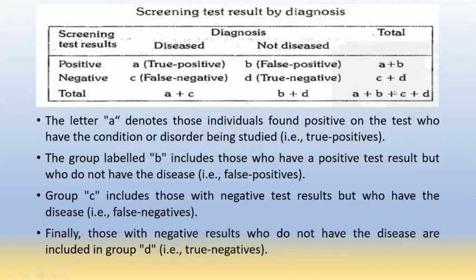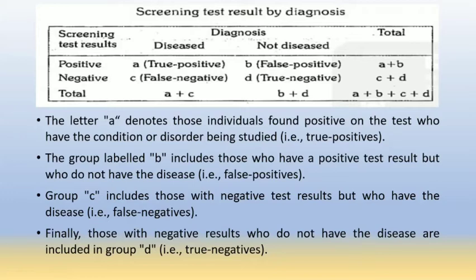The total C plus D means total negative patients. Here A plus C is the total diseased persons and B plus D is the total not diseased persons. So this is the table which we draw after a screening test, for measuring the specificity and sensitivity of the screening test.